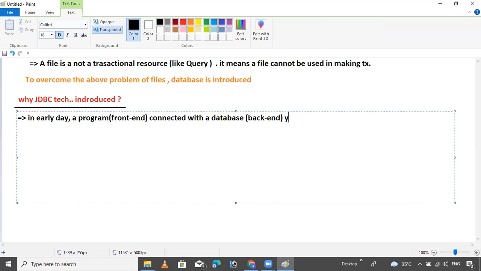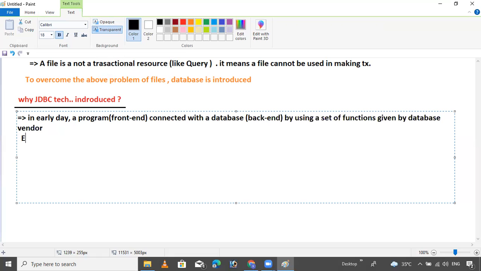So by using a set of functions given by the database vendor, owner, whatever you want, you can say. Okay. So in earlier days, programmers connected the front end with the database backend by using a set of functions, those functions given by the database vendor.